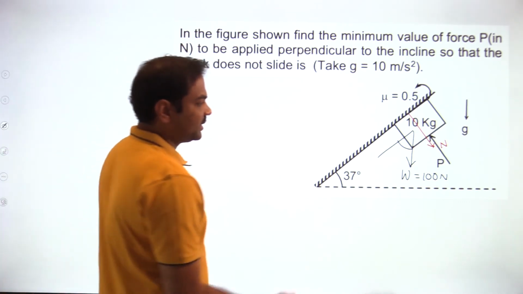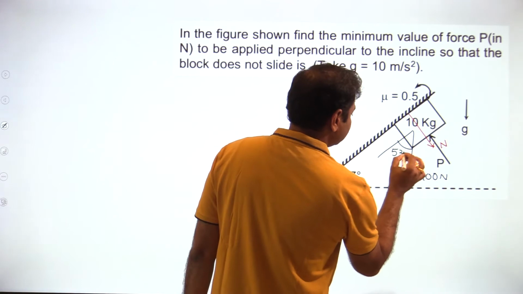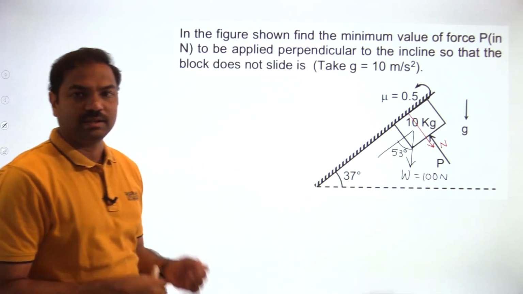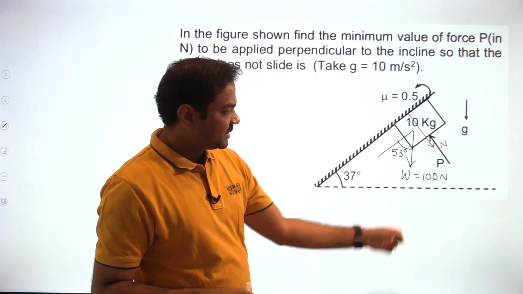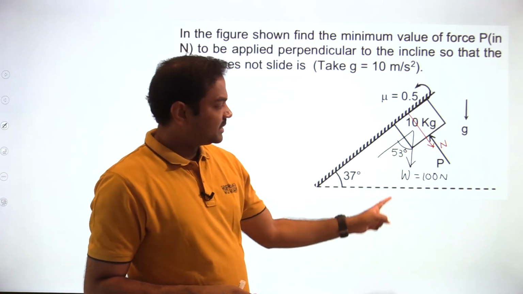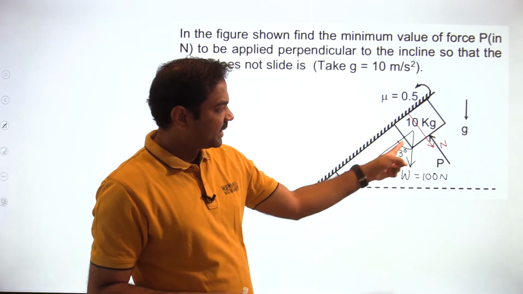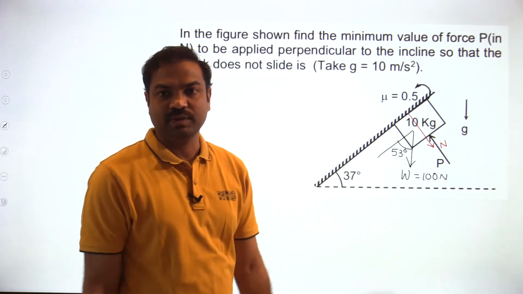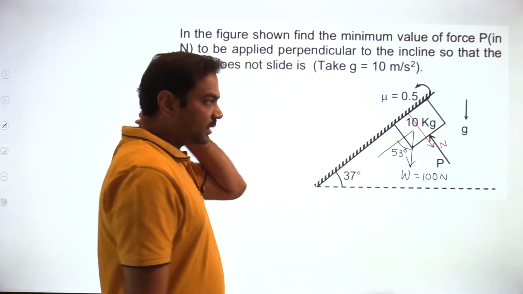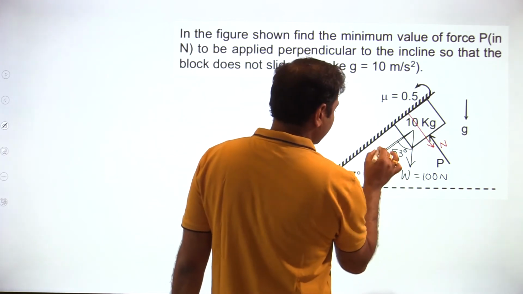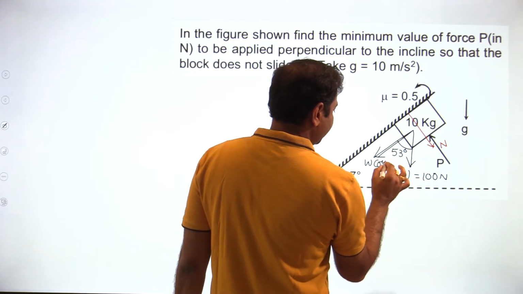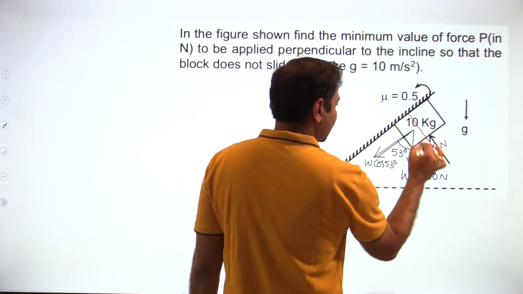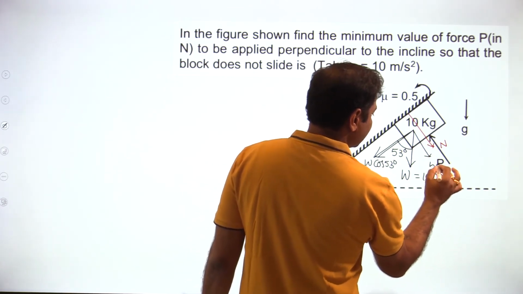It will make 53 degrees, because this is 37, and if you extend this line you get 90, so the remaining angle will be 53. Total angle should be 180. Then I can write the components: W cos 53, and the other component is W sin 53.